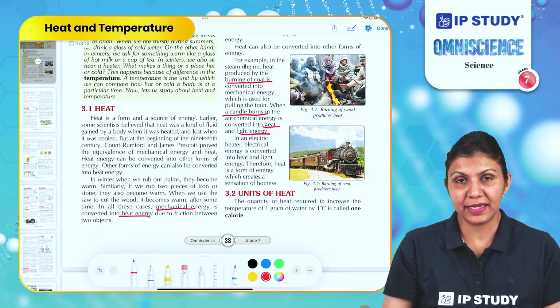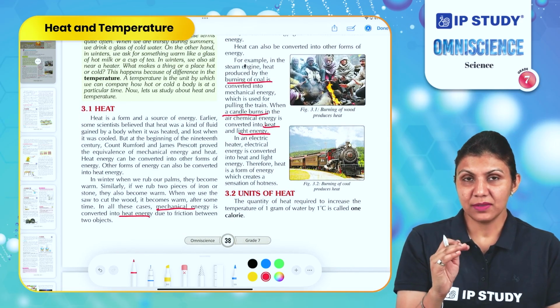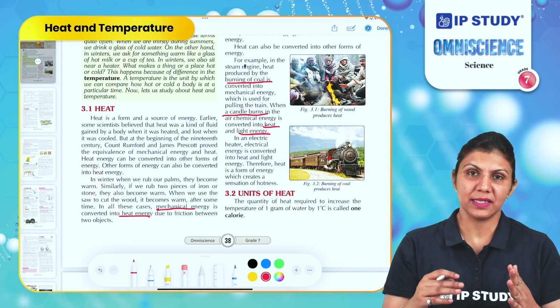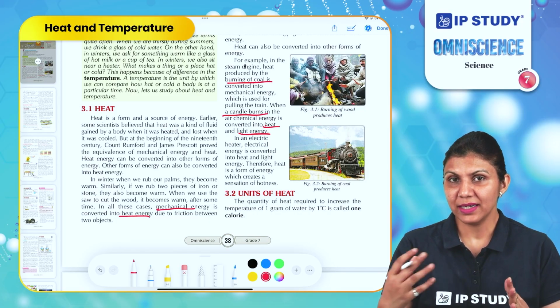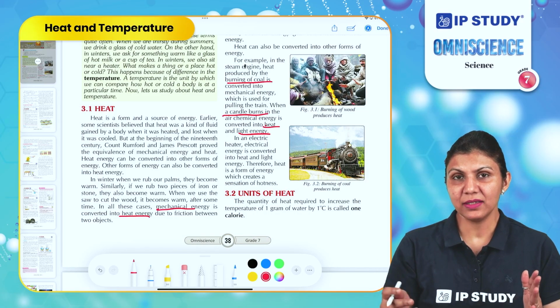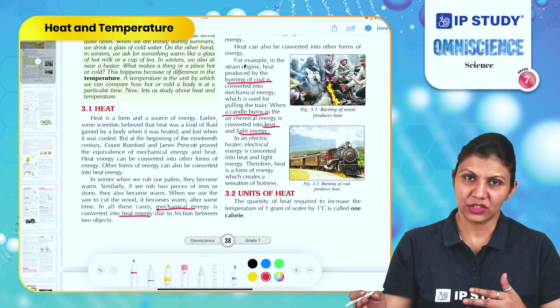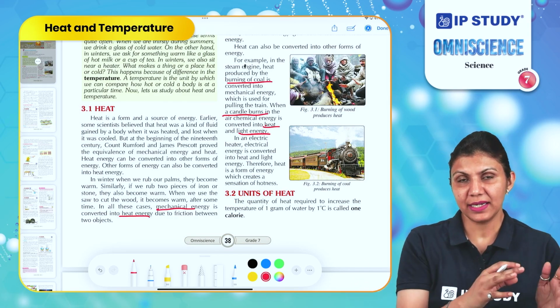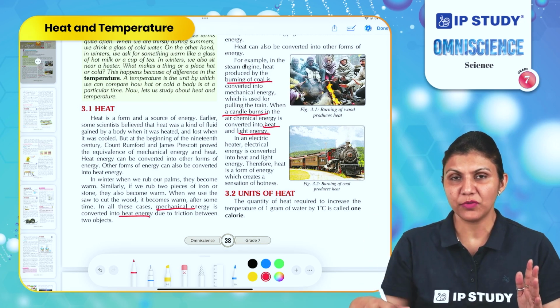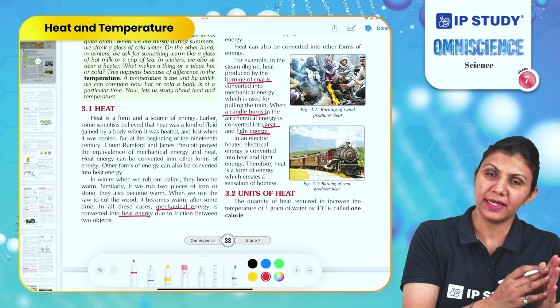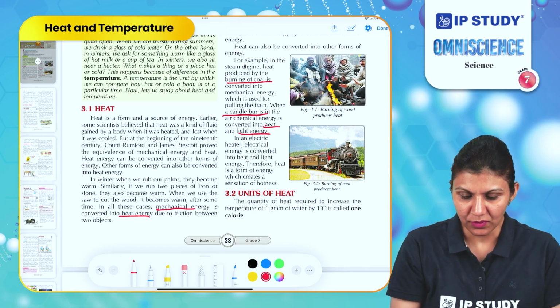In an electric heater, what happens? When you switch on the electric heater, the element in the heater starts releasing heat. So what is happening here? Electrical energy is converted into heat energy. So we can say that heat energy can be converted into different forms of energy, as well as different forms of energy can be converted into heat energy.